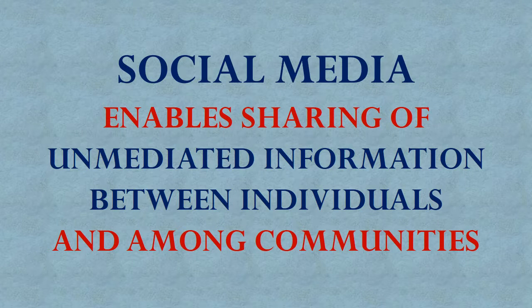Another mechanism for distributing political news is social media. Social media is the mechanism over the internet whereby people can exchange information with other individuals or small communities that they link up with, rather than passing through some big media company.